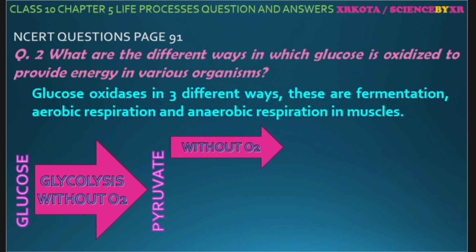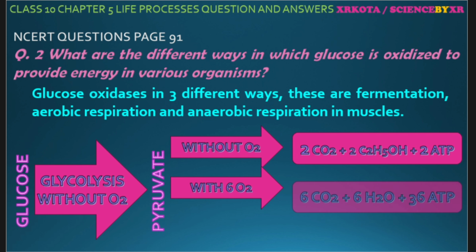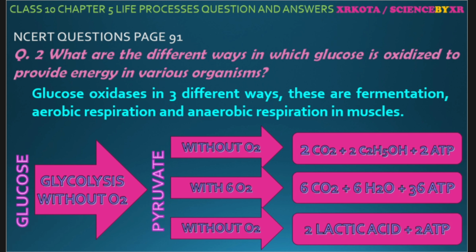Then there are 3 pathways. First, without oxygen, that is fermentation, and 2 molecules of alcohol, 2 molecules of carbon dioxide and 2 molecules of ATP are produced. Second is aerobic respiration, in which 6 molecules of oxygen are used and 6 carbon dioxide and 6 water, and 36 ATPs are produced. And third is due to the improper oxygen supply, that is without oxygen. In this case, 2 molecules of lactic acid and 2 molecules of ATP are produced.